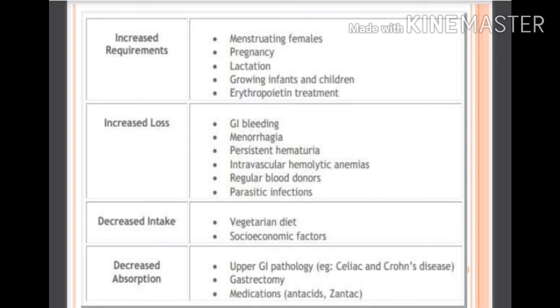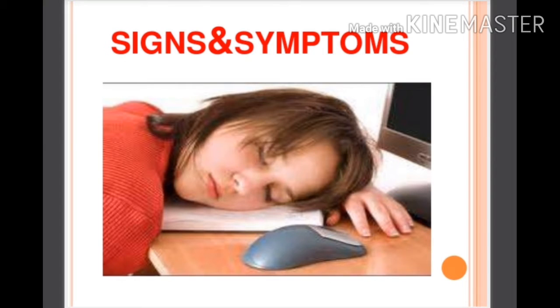Decreased intake occurs with a vegetarian diet and socio-economic factors, and decreased absorption occurs in upper GI pathology such as celiac and Crohn's disease, gastrectomy, and medications such as antacids and Zantac. These cause anemia.